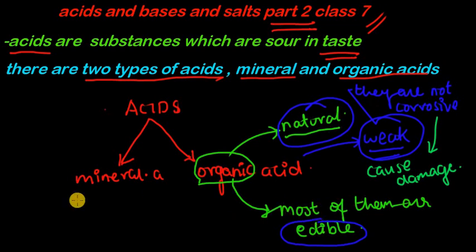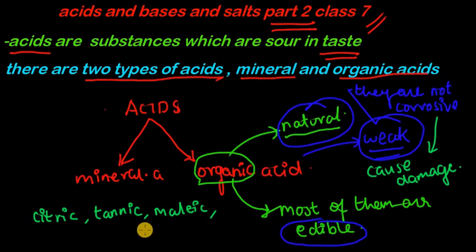Let me tell you some examples. The examples are citric acid, I told you, and then tannic acid, which is a very good example, and malic acid, ascorbic acid.